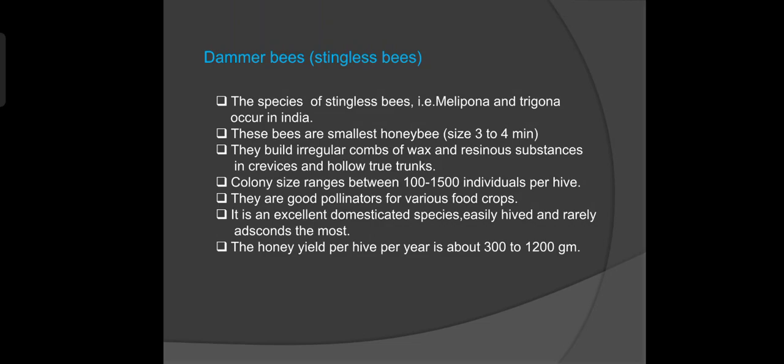These bees are the smallest honeybees, sized about 3 to 4 millimeters. They build irregular combs of wax and resinous substance in crevices and hollow tree trunks. Colony size ranges between 100 to 1500 individuals per hive. They are good pollinators. The honey yield per hive per year is about 300 to 1200 grams.